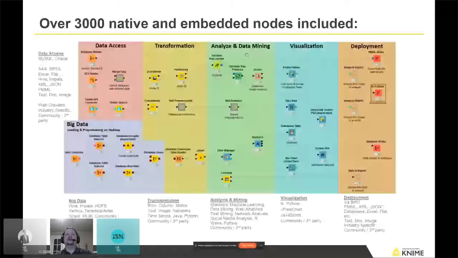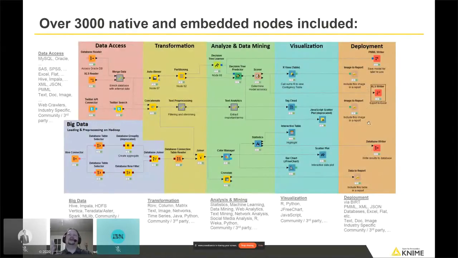We have nodes for all that sort of stuff. Blue nodes for visualization, whether that's exploratory or diagnostic visualization, and then deployment. Maybe ultimately I'd like to build some sort of automated report to send to my boss, or write out a model somewhere to use later, or write other flat files. Ways to get data that you've analyzed back out of KNIME somewhere else so that other people can actually make use of it.